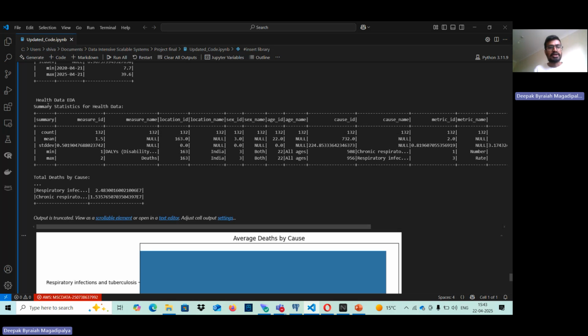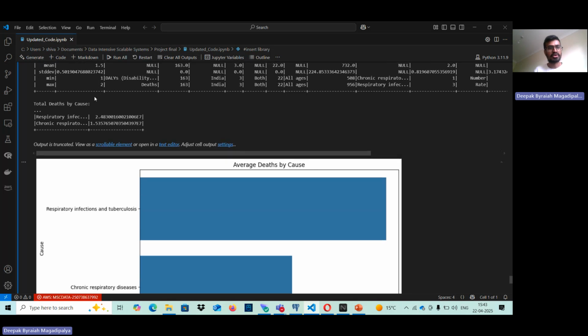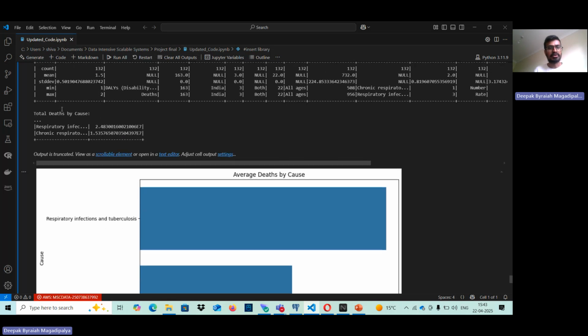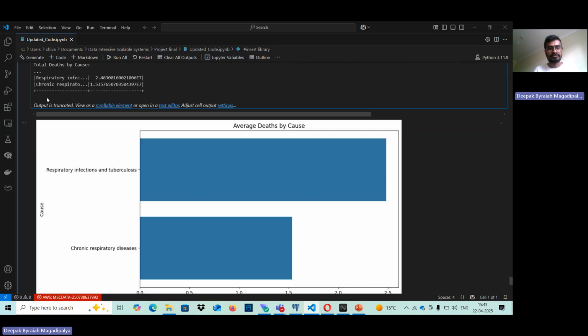Moving ahead, we also have a statistical analysis of health data here, with the same average values and counts. And then this part is the respiratory infection and chronic respiratory disease that are being caused.